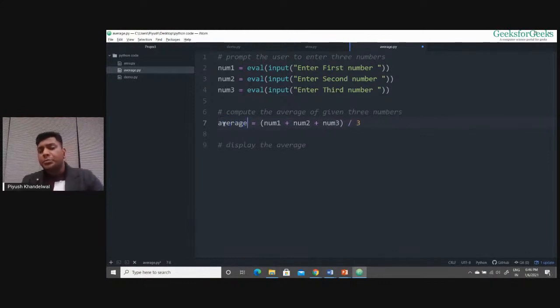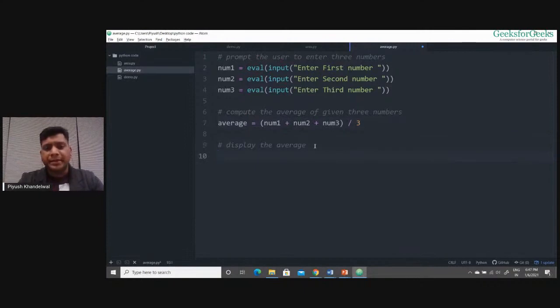The names of the variables should be intuitive. You should be able to understand. It could be average, it could be avg, but I cannot have the name here as radius, right? The name of my variable has to be intuitive. So avg is also fine, average is also fine, right? You can have any variable name, but it needs to be intuitive. We should be able to figure out by the name what value it holds, right?